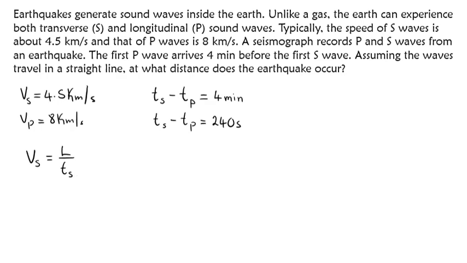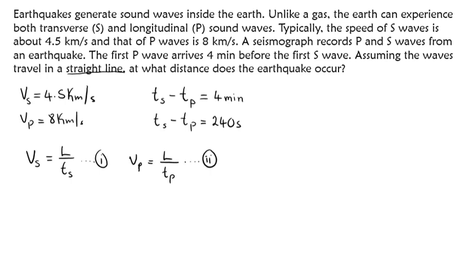So for the S wave, we'll say Vs is equal to L over Ts. Let's call this equation number 1. Also, Vp is equal to L over Tp. So the L will be the same because we've been told that they're going in the same straight line, like it's mentioned here. Okay, so this is equation number 2.